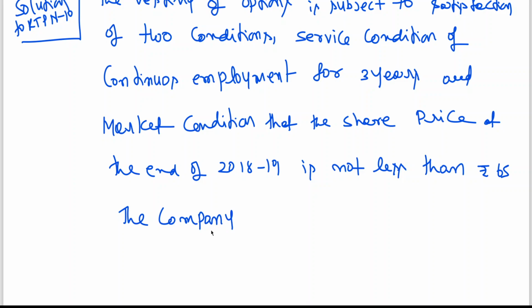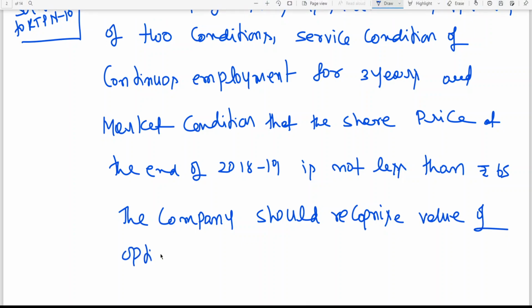But the company should recognize, since the service condition and the market condition have been followed, finally the service condition is to be considered. The company should recognize the value of option over the 3 years vesting period.